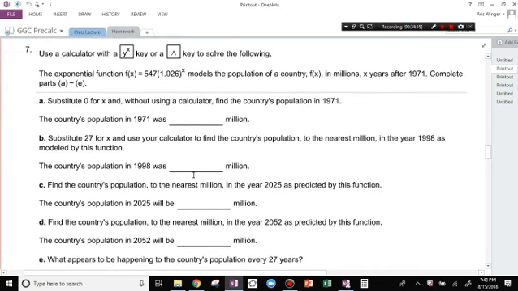Word problem, classic word problem. This function is going to model the population of a country in millions x years after 1971. Complete parts A through E. How much do you have at the beginning? If you plug in 0 here, the country's population in 1971, which is the beginning, is 547 times 1.026 to the 0 power, and that is just 547. So the street version is that this amount is always the amount you have at the beginning.